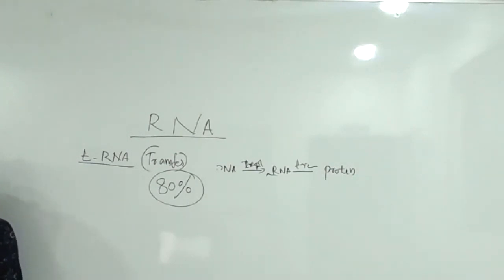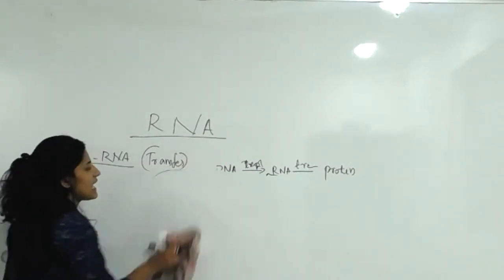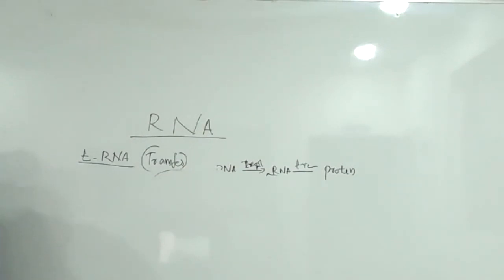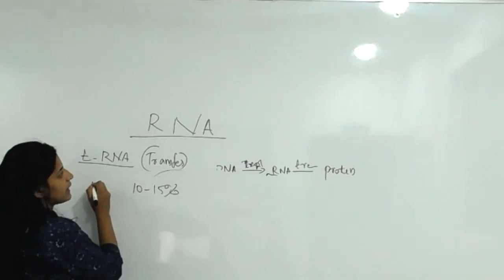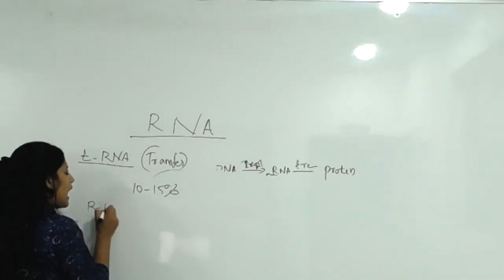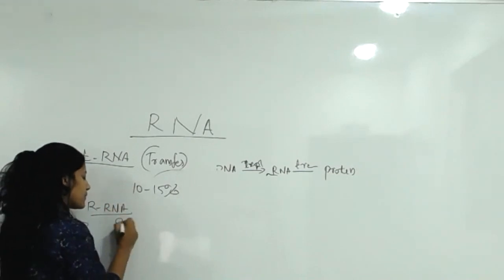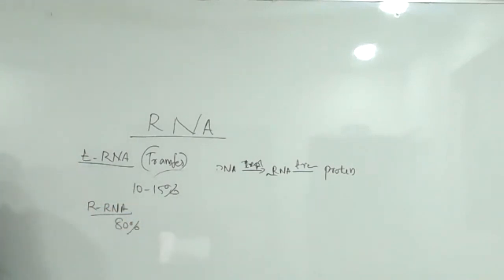Then the last one. Sorry, not 80%. tRNA is a small portion only, around 10 to 15%. After mRNA, rRNA, ribosomal RNA is the highest, 80%. tRNA is only this much, the smallest in size. Everything is simple.